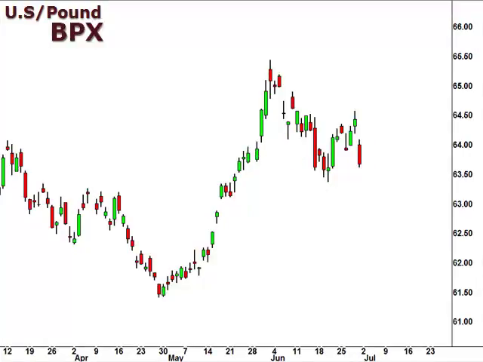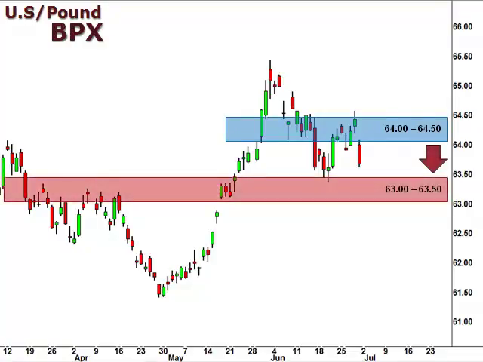Let's take a look at the BPX, the US dollar versus the British pound. 64.5 assumes the role of resistance this week. We are likely to see a test of support down at 63.5.